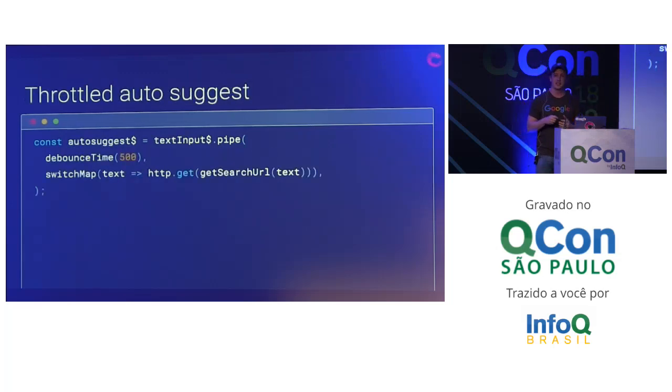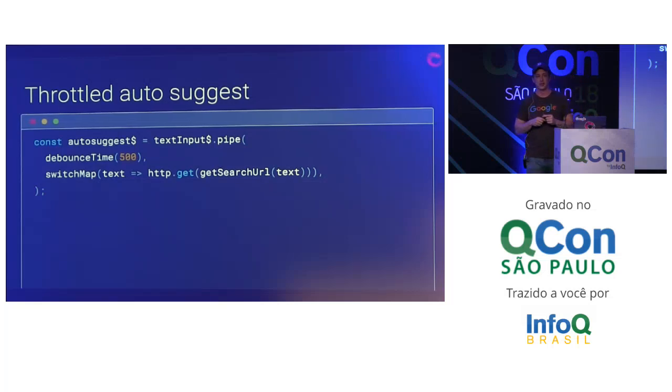Throttled auto-suggest. This is kind of the idiomatic RxJS example that a lot of people give. This is where you've got an input, and when you type in the input, you put suggestions below it in some sort of drop-down. When you have something like that, you usually want to debounce when people are pressing the keys, because you don't want to send a request every single time someone presses a key.